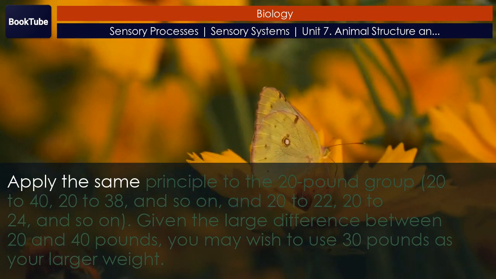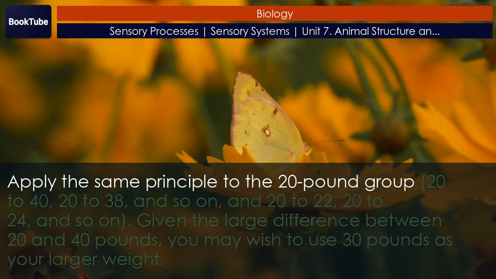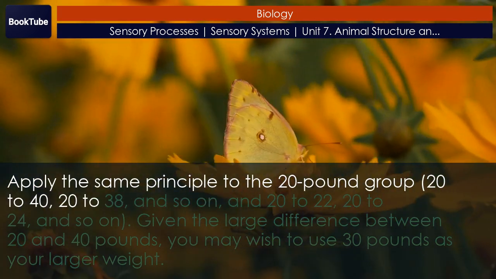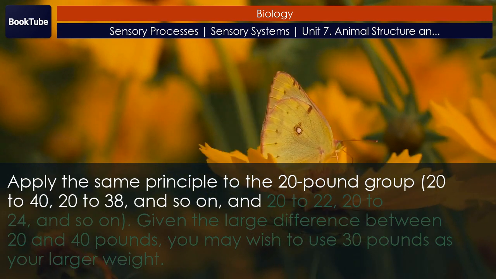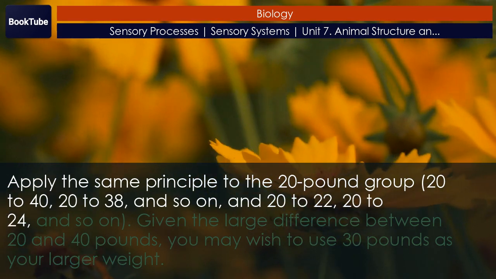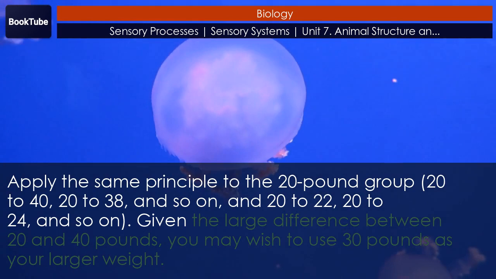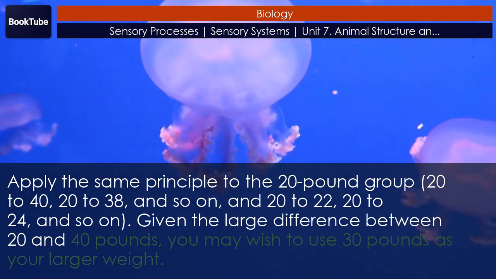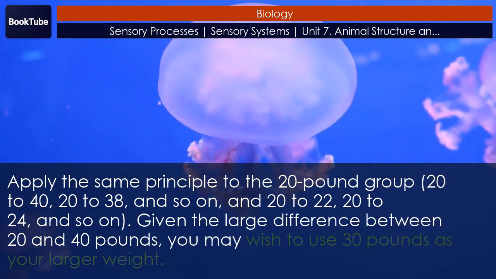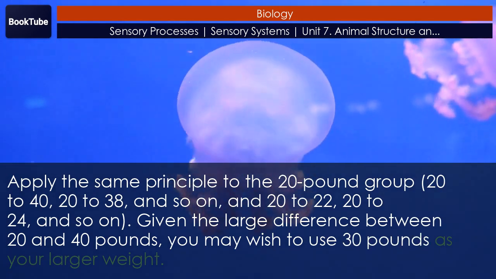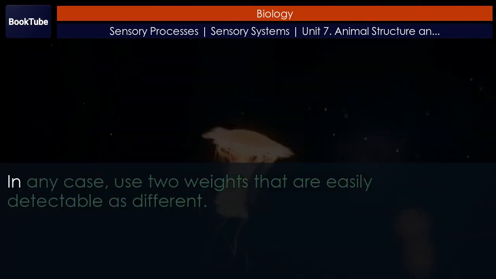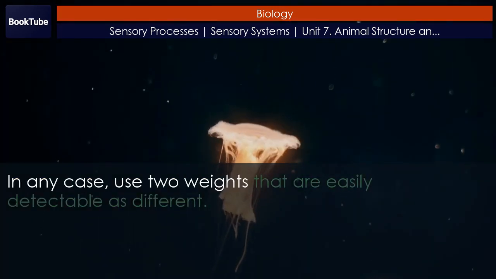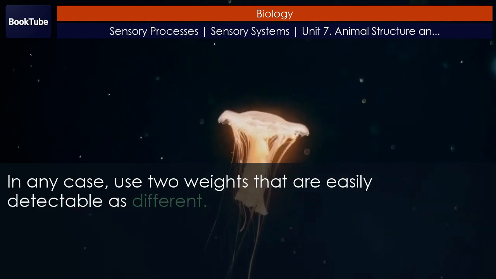Apply the same principle to the 20 pound group: 20 to 40, 20 to 38, and so on, and 20 to 22, 20 to 24, and so on. Given the large difference between 20 and 40 pounds, you may wish to use 30 pounds as your larger weight. In any case, use two weights that are easily detectable as different.